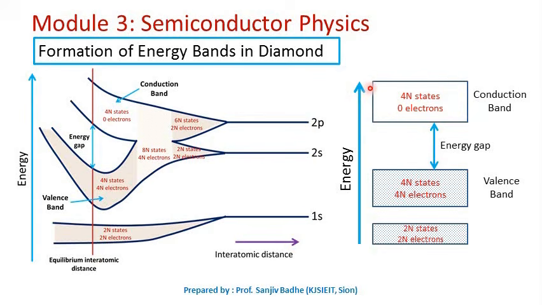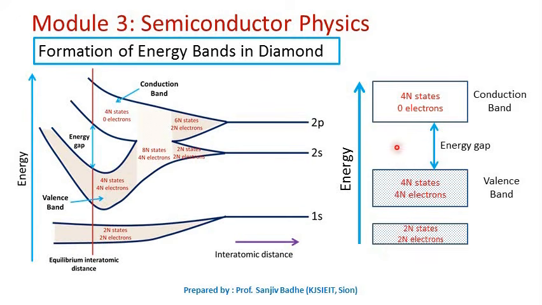Conduction will be possible only when we get some electrons in this band which can move freely through the large number of empty states, or we can get some empty states in this band through which the electrons which are available in large number can move through. So conduction will be possible only when there will be at least one band which will have electrons and empty states both. Now having the empty states in this lower band will be very difficult, because to have empty states in this lower band, electrons will have to get transferred from this band to the conduction band.